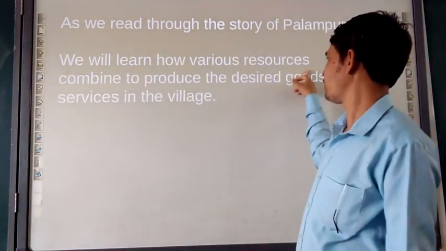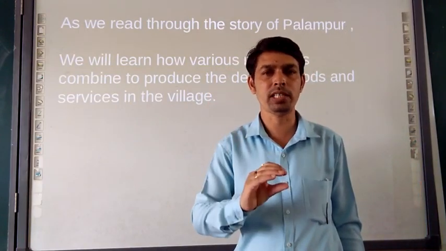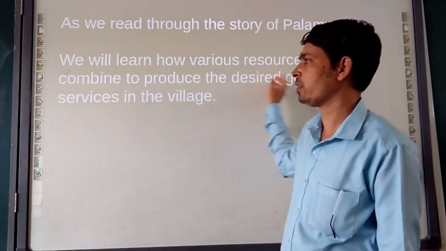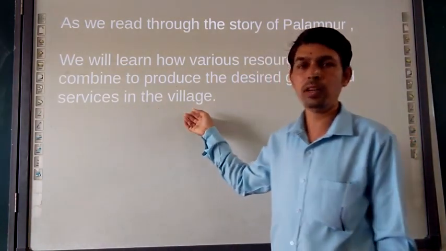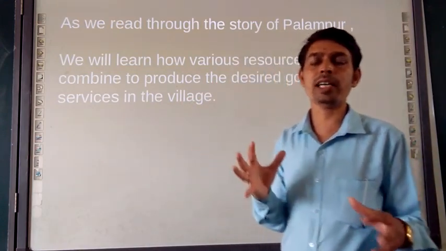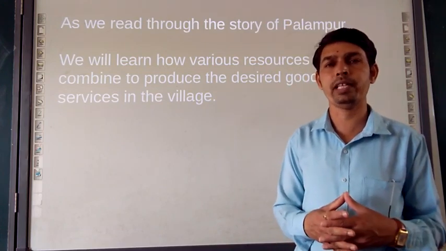Production of jaggery is one of the goods on a small scale. Like that I placed two examples for you, the difference between goods and services in the village. Now this particular topic is talking about a hypothetical village, the story of village Palampur.